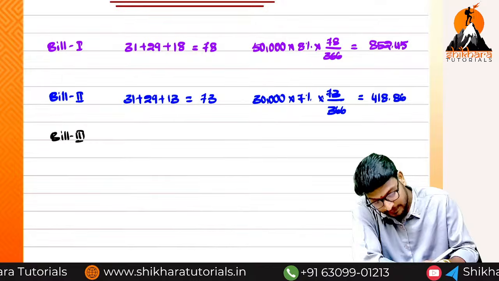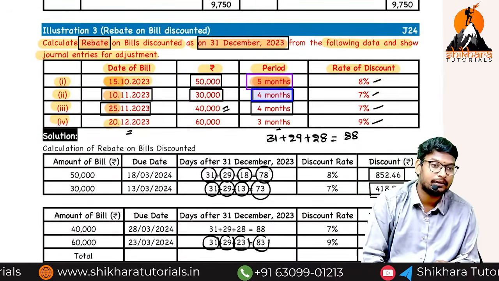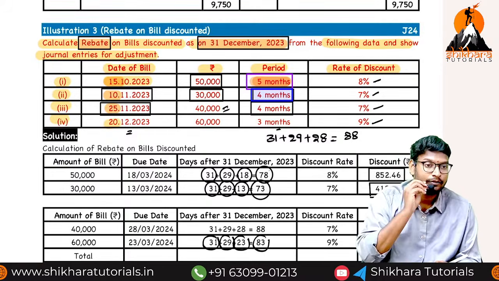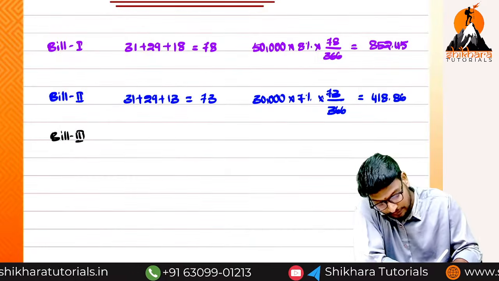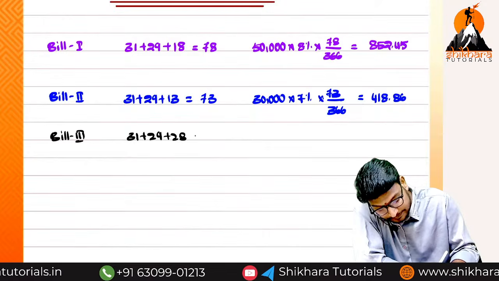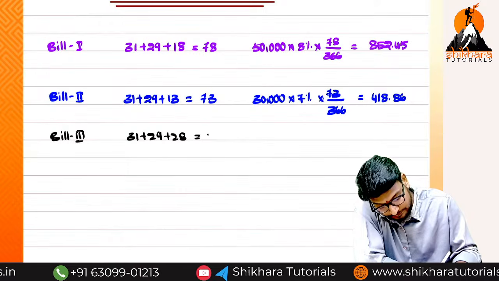So third bill, bill 3. So calculate the days. 4 months from 11, 12, 1, 2, 3. So in the third month, 28 days. 25 plus 3, how many days? 28. So now 31 plus 29 plus 28. 88.